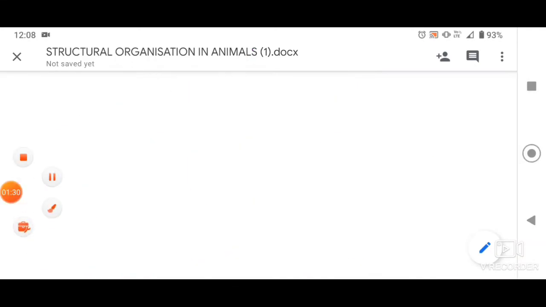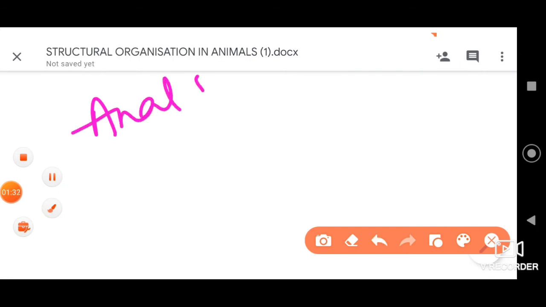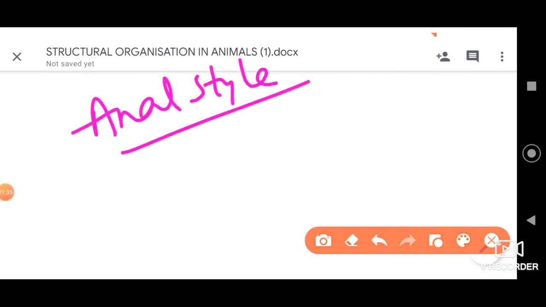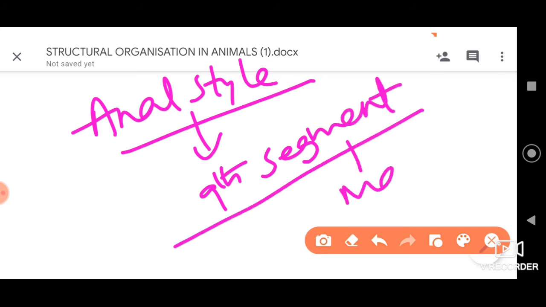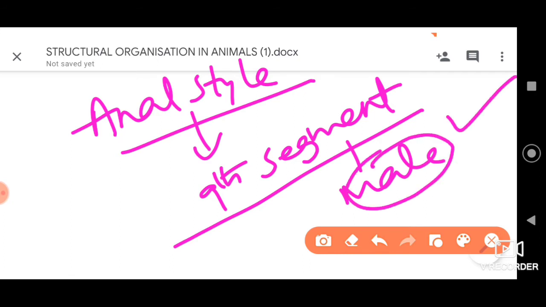But let us also understand the anal style which they have given there. Anal style is present in the 9th segment of the cockroach. It is present only in the male, and it is absent in the female. That's very important. And the third option, anal cerci in male cockroach only? No. Anal cerci are present in both males and females.